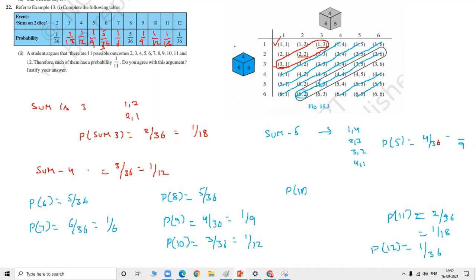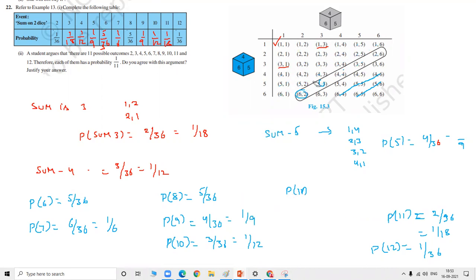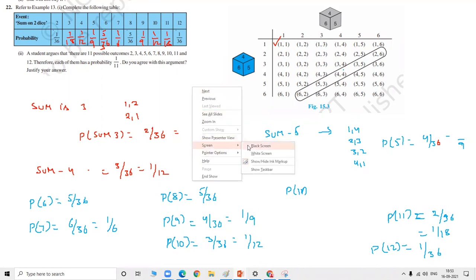There are 11 possible outcomes. Yes, there are 36 things here. You can take any out of 36, you choose anything. Add both the results. You take any result and add both the dice results. How much will you get? You will start with 2 and you will end with 12.